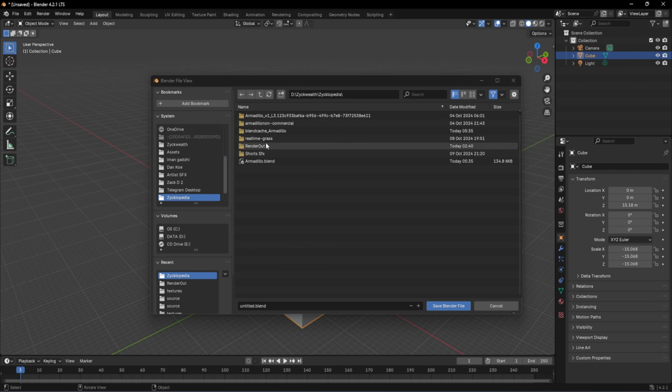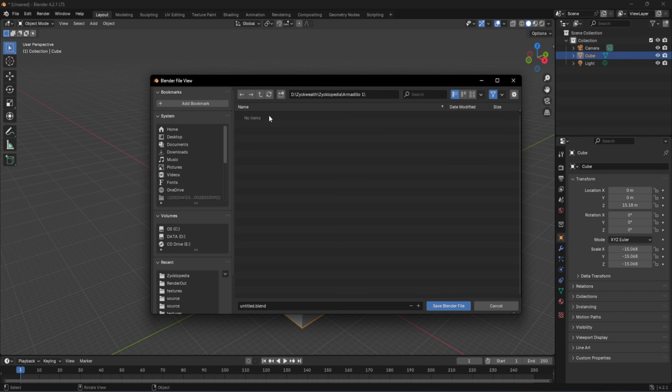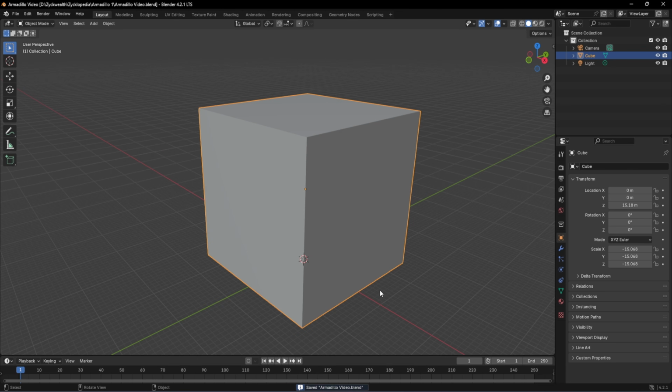And on this screen, let's make a folder and name it Armadillo1. Now navigate inside our folder, and over here, let's change our Blender file name to Armadillo Video and then hit save. Now back to our video.